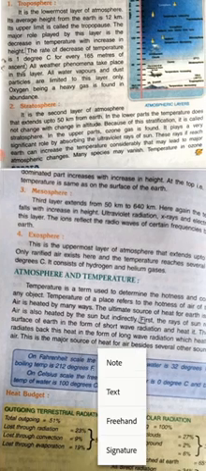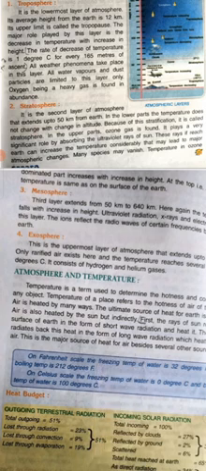So what happens here is that if ultraviolet rays reach the Earth, the temperature will increase, and because of that, many species will become extinct. So the ozone layer is there to control and stop those ultraviolet rays from reaching the Earth.